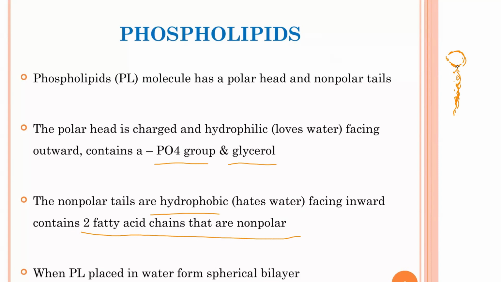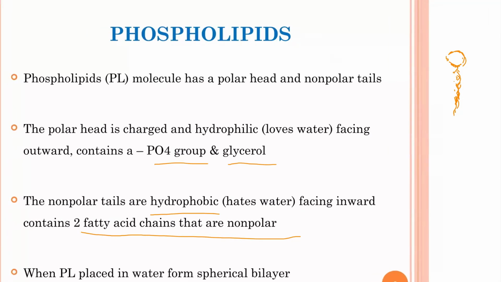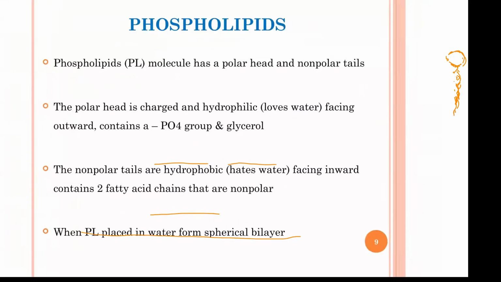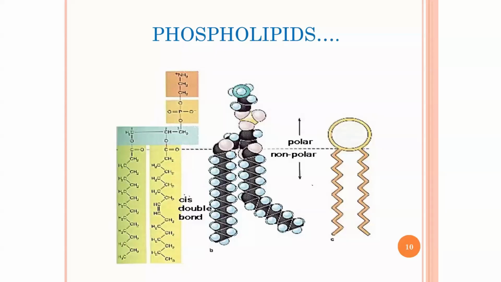When you place phospholipids in water, they form what you call a spherical bilayer. Now we are going to see how this spherical bilayer looks. So now, this is the phospholipid.